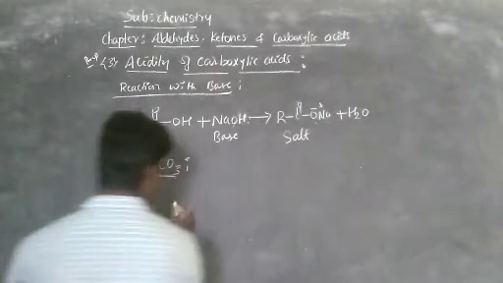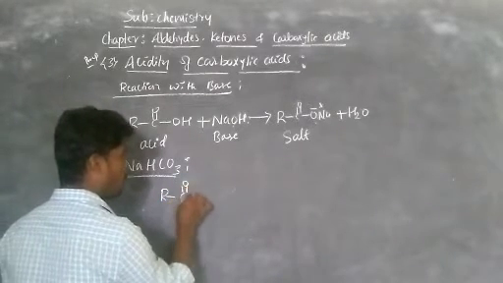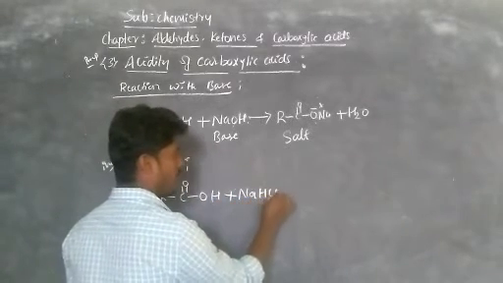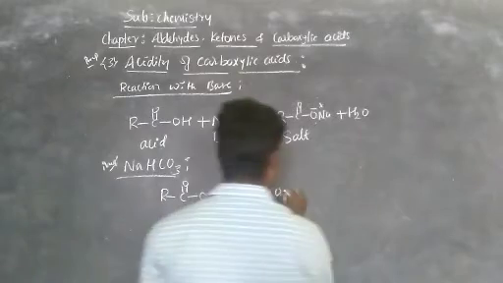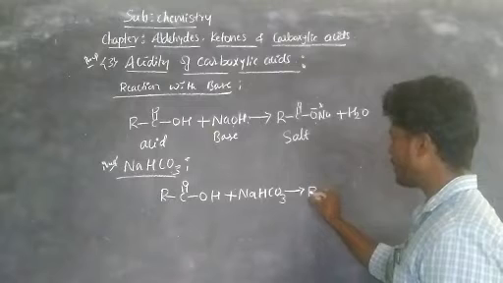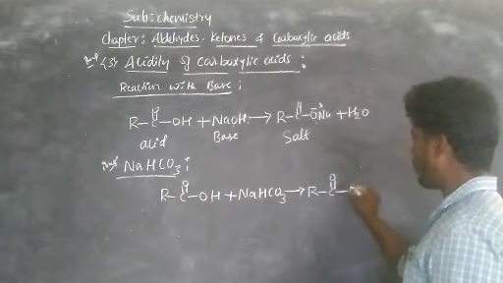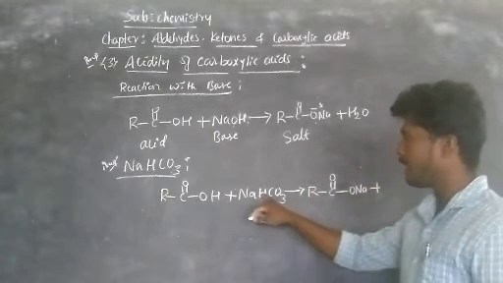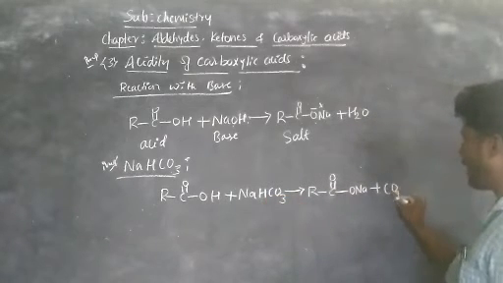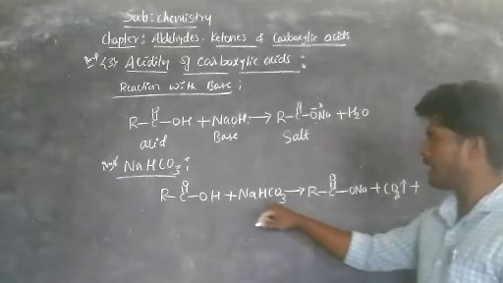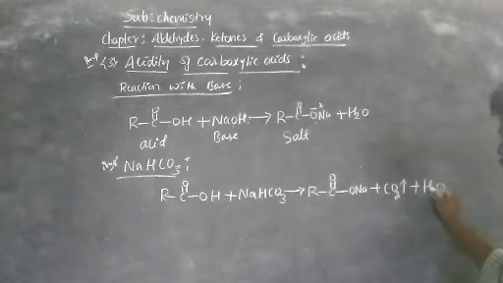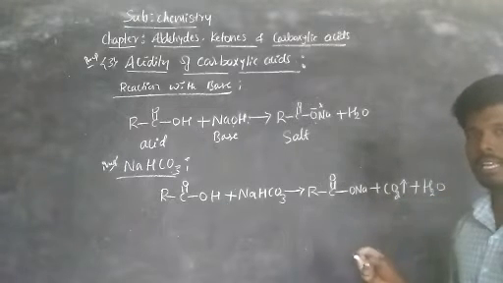Now observe the carboxylic acid C double bond O bond OH. This reacts with sodium hydrogen carbonate, NaHCO3. So what will happen? In place of hydrogen, sodium is substituted, right? Because that is the acidic proton. C double bond O Na plus. Here there is HCO3. Out of HCO3, CO2 gas is eliminated, carbon dioxide gas plus, and remaining is one hydrogen, two hydrogens, and here one oxygen becomes water.